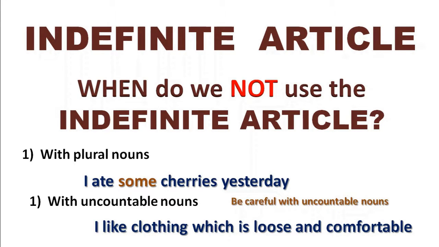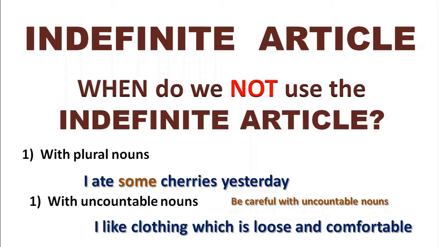Be careful with uncountable nouns. In general, there's a lot of nouns out there which we may think of as uncountable, but which we actually use frequently in a countable sense. So what we're actually saying here is we don't use the indefinite article when we're using nouns in the uncountable sense. And I'll explain that a little again later on.